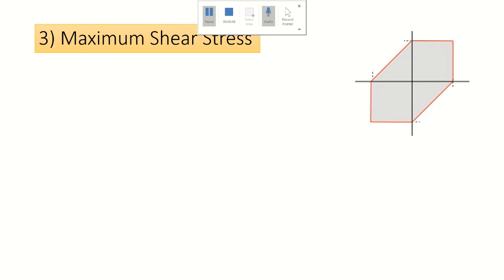So next we are going to discuss maximum shear stress theory. The tau actual that we are going to apply must be less than or equal to tau maximum.